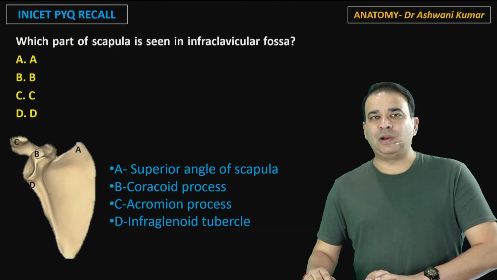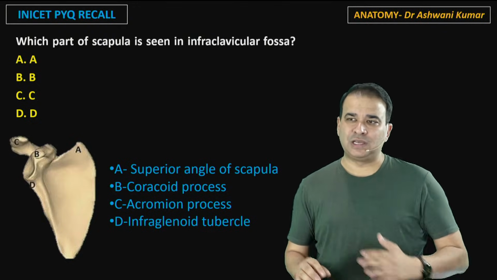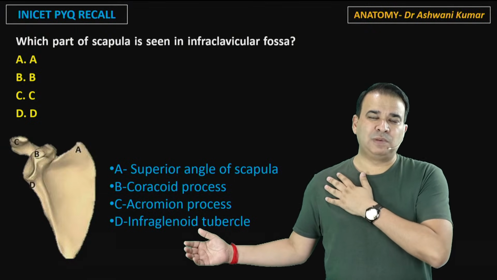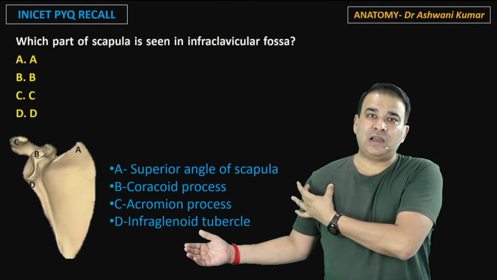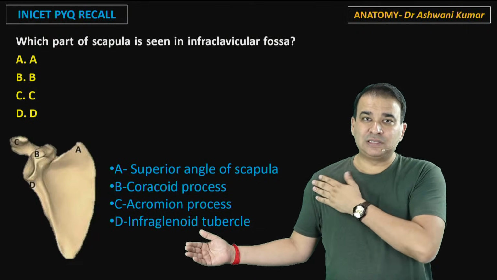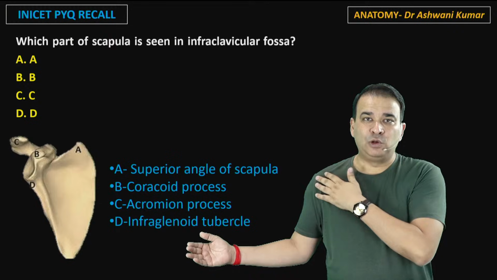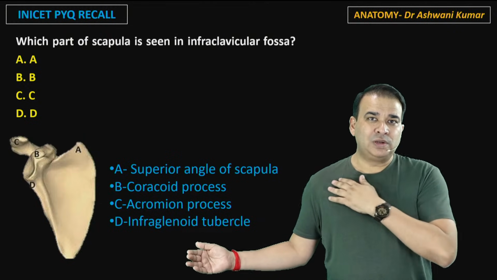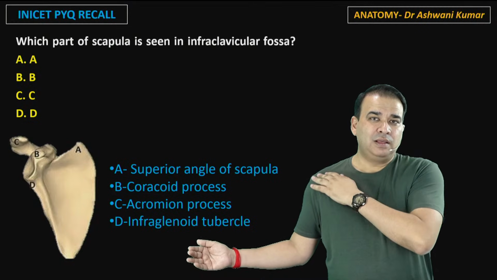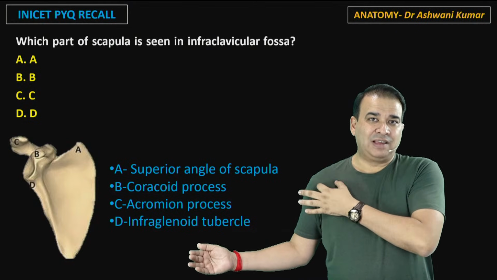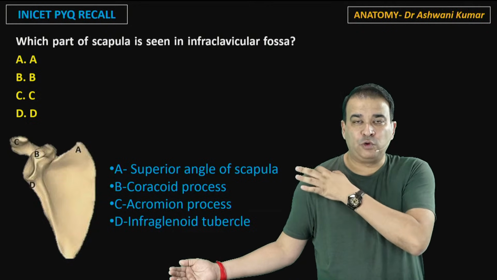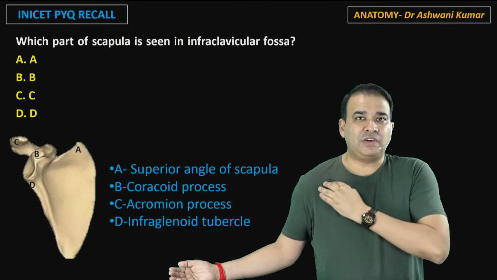Now, which part of the scapula is seen in the infraclavicular fossa? If you look at the infraclavicular fossa, guys, we have two strong muscles over there. One is the pectoralis major muscle, and then we have anterior fiber of deltoid. Because of these muscles, ideally nothing can be felt below the clavicle in a very superficial palpation. Now, if you go toward the lateral side, below the lateral 1/3 of the clavicle, we have an anterior fiber of deltoid.